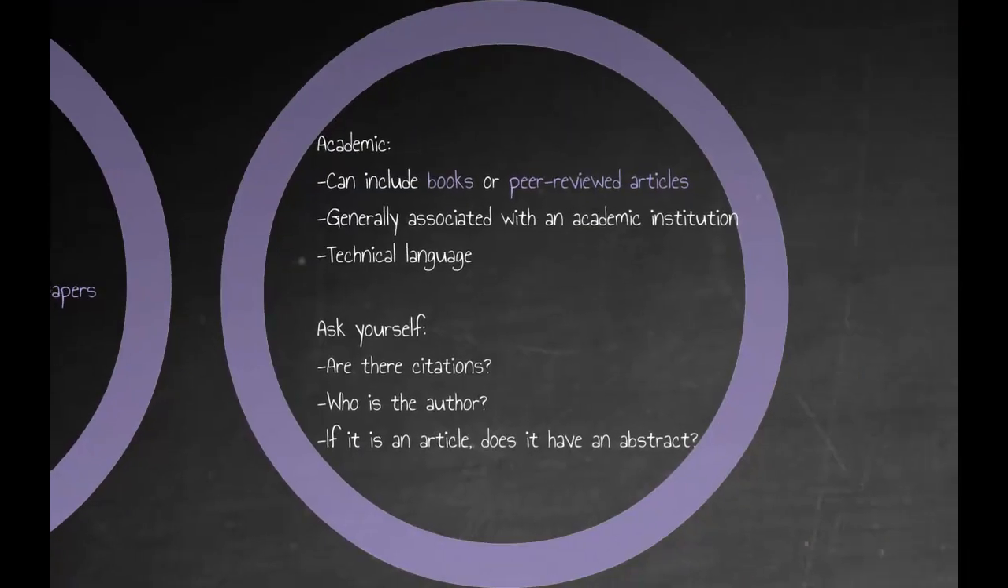Academic sources can include books written by scholars or experts in the field, as well as scholarly articles published in academic journals. These sources are generally associated with an academic institution, such as a university, and the language used might be technical in nature. There are a few tips that you can use to determine if a source is academic or not. Ask yourself, are there citations? Who is the author? And if you're looking at an article, does it have an abstract? An abstract will be at the beginning of the paper and will summarize the information that the article covers.